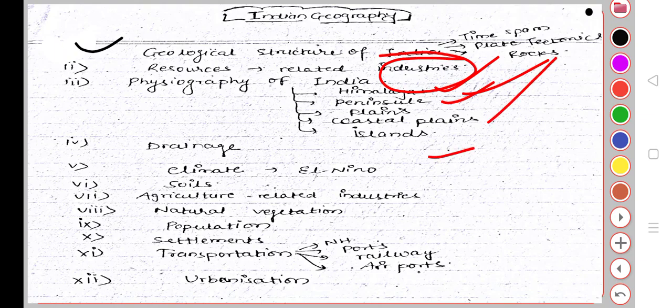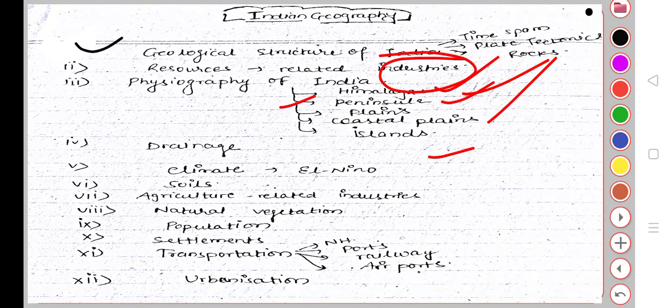We'll see the formation of the Himalayas, all physical features of the Himalayas, and how the Himalaya benefits India. The Himalaya is a protector of India from the Central Asian winds. Peninsular India starts from Madhya Pradesh and goes till the end of the Indian mainland, that is Tamil Nadu, Kerala, and Andhra Pradesh.